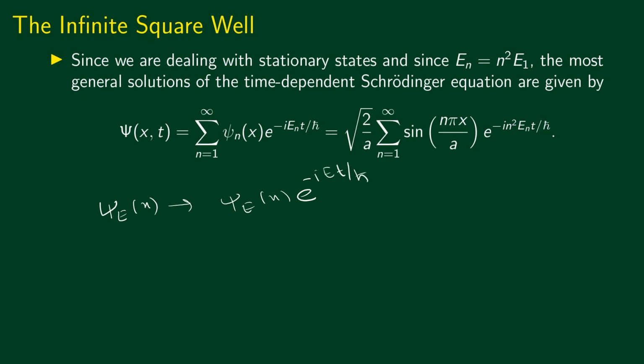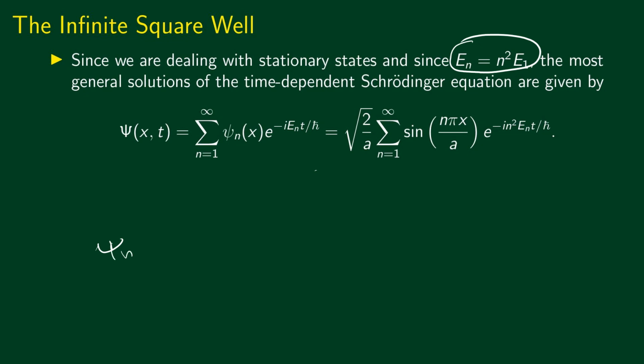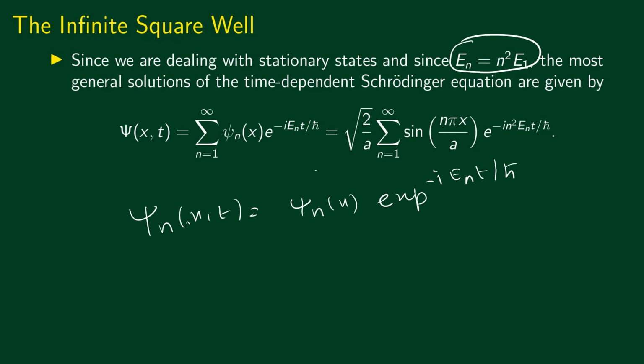In this case, we substitute E_n equal to n squared E_1, which means psi_n of x comma t can be written as psi_n of x times exponential of minus i E_n t by h bar, where psi_n of x is square root of 2 by a sine n pi x by a.